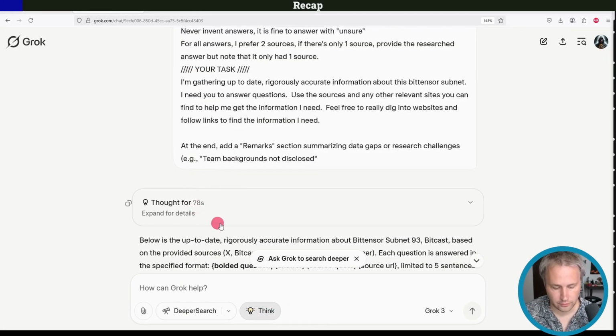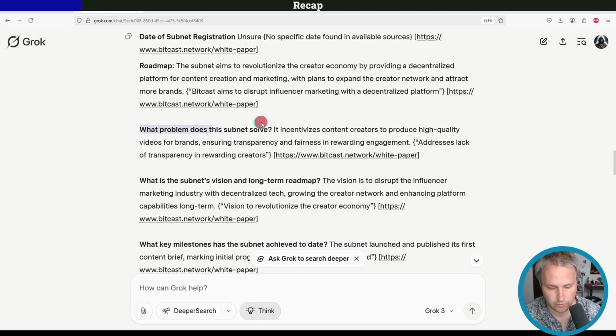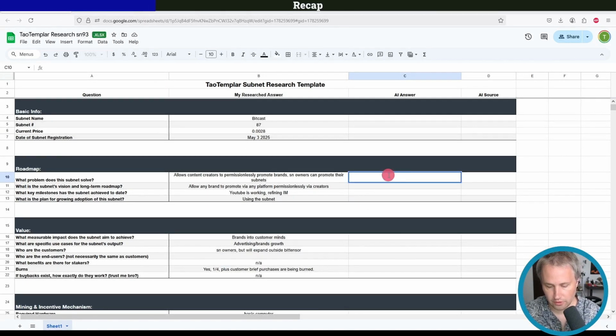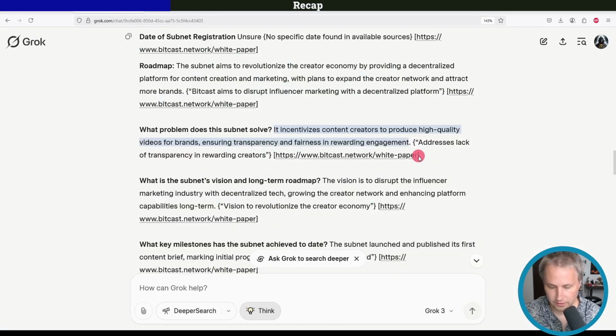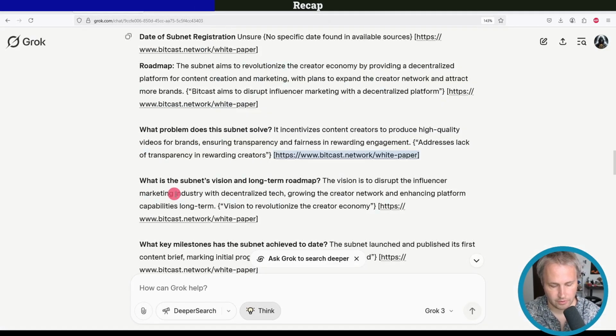All right, so it thought for about a minute here. It obviously got the subnet name correct, the number correct. It didn't know when it was registered, which is fine. What problem does the subnet solve? It incentivizes content creators to produce high quality videos for brands, ensuring transparency and fairness in rewarding engagement. Yeah, that sounds good. So I'm just going to copy and paste that in here. And it said the source was the white paper, so I could copy that in as well. Long-term vision and subnet roadmap.